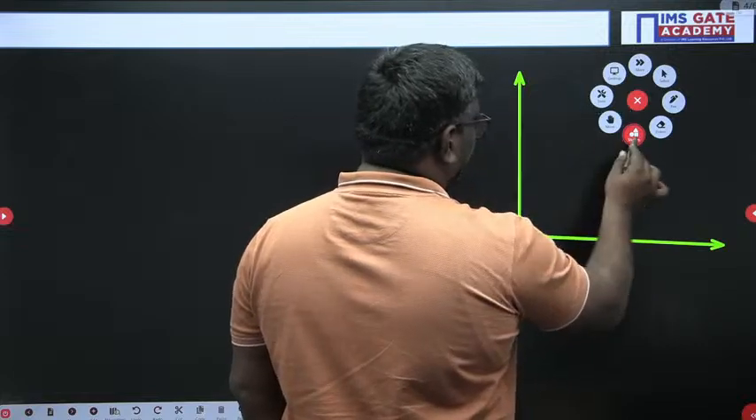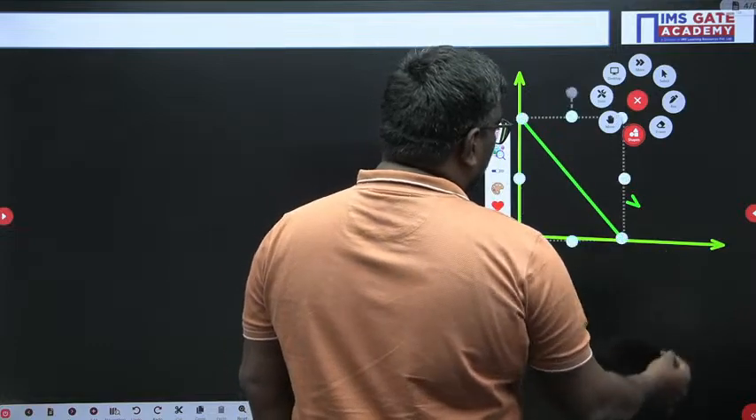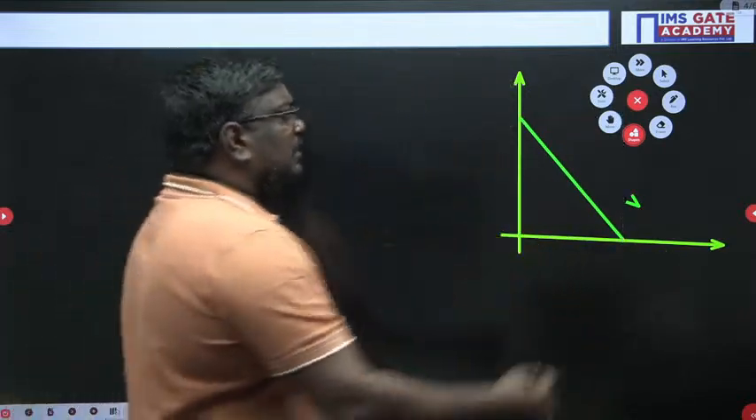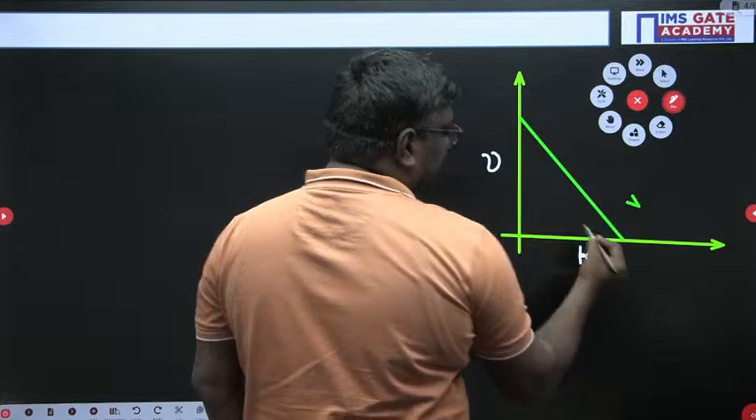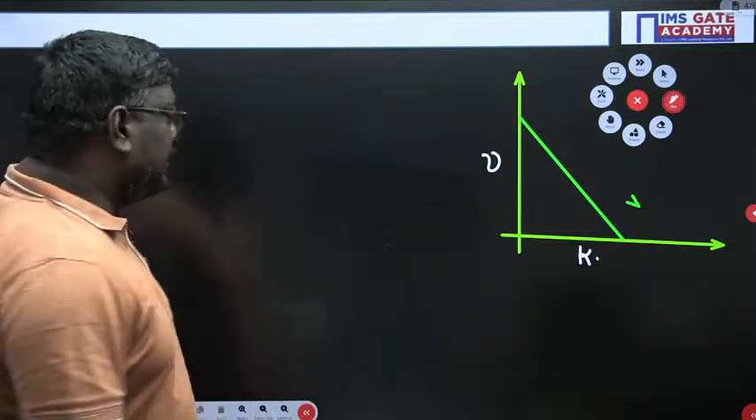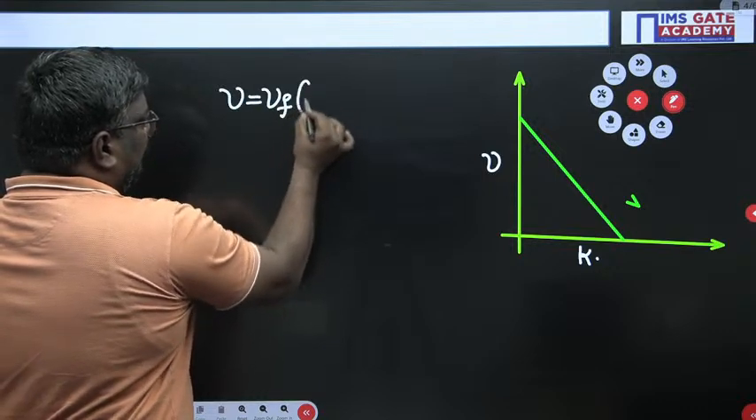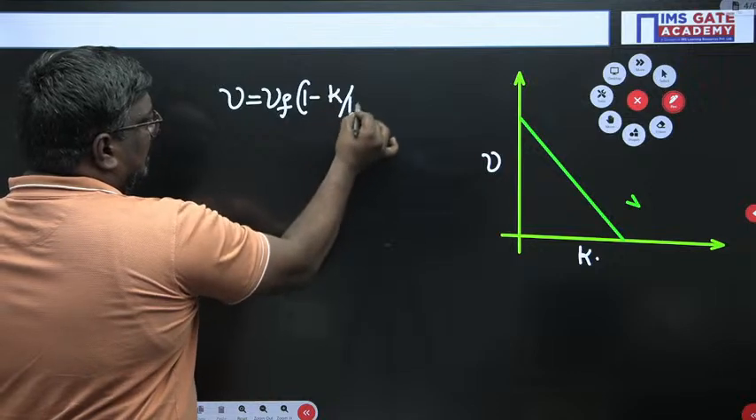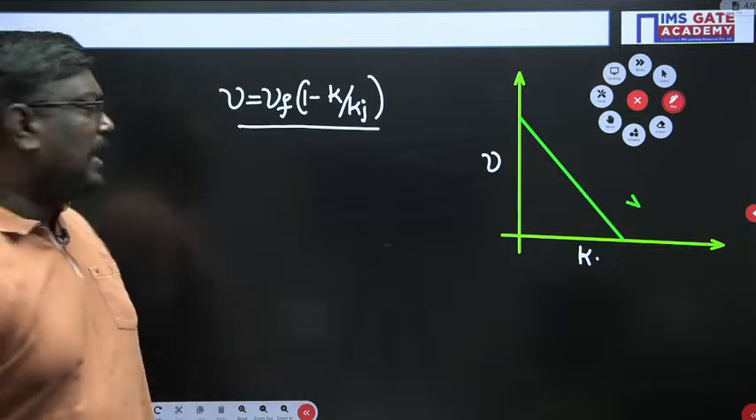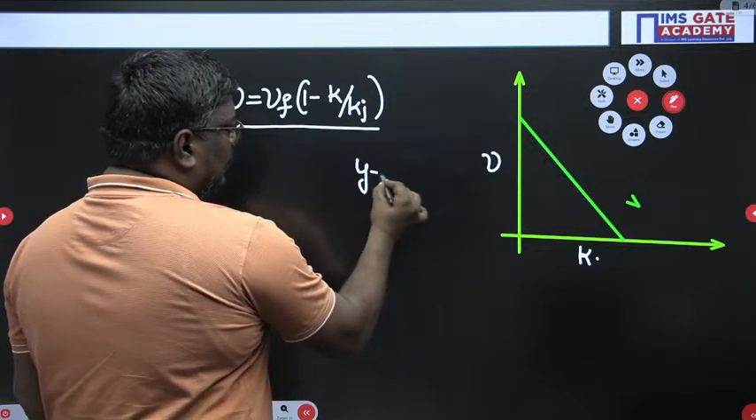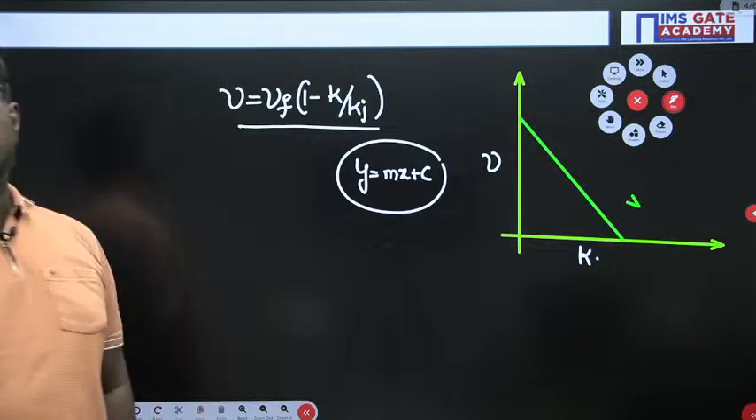Here please understand, my dear students, I hope I am audible. If you see, the speed versus density relation varies in a linear way. From this, if you derive, V can be written as Vf into (1 minus k upon kj). This formula can be derived using the straight line equation, y is equal to mx plus c.